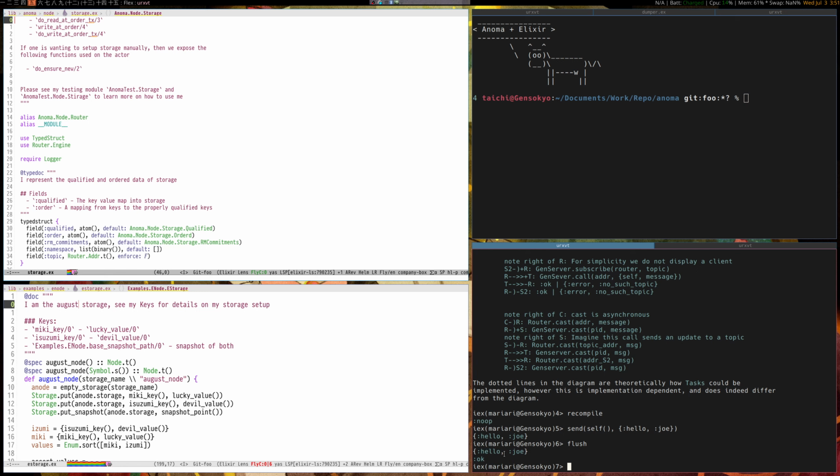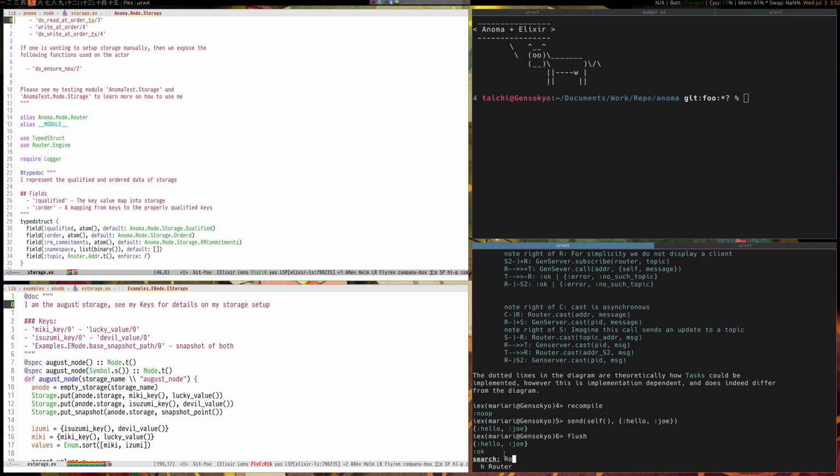A really useful abstraction on top of this is gen servers, which give a server an RPC, a remote procedure call API that lets you do calls and casts. That means you can do a call, where you send a message to the server expecting a response, or a cast, where you send a command to the server not expecting anything. To explain it more intuitively, I will first show it to you live.